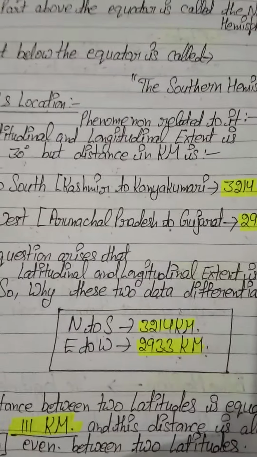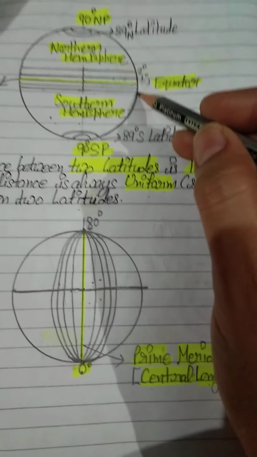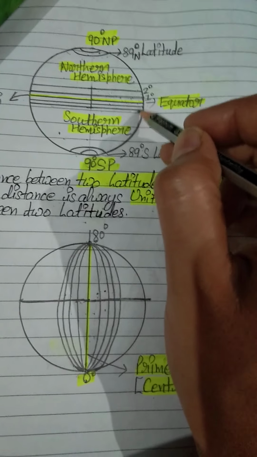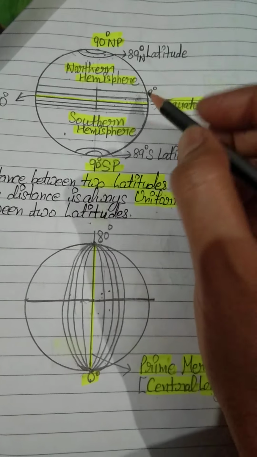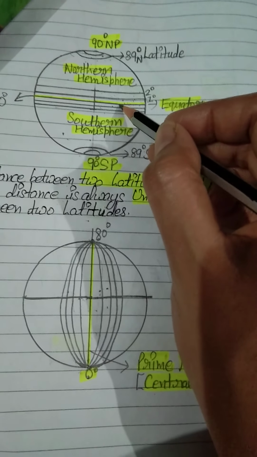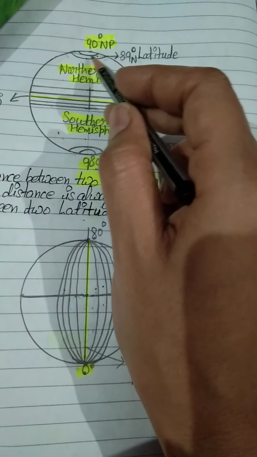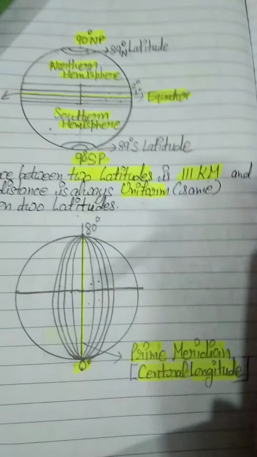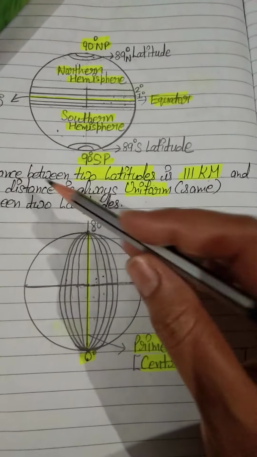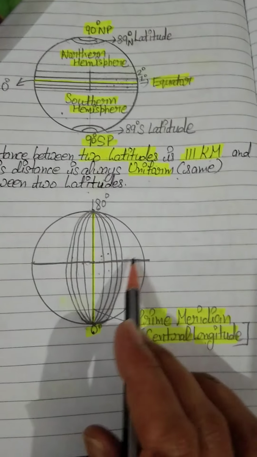Because of that fact, I am taking once again that the distance between two latitudes is same everywhere. As I have told you, 0 degree to 1 degree is equal to about 111 kilometer distance, and between 89 degree north and 90 degree north, this distance is also the same. So it is crystal clear to you that the distance between two latitudes is uniform. But in this situation,